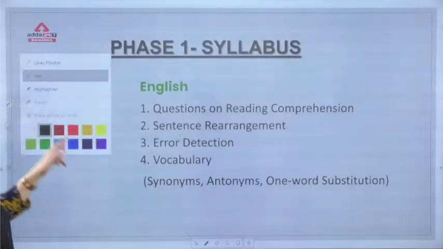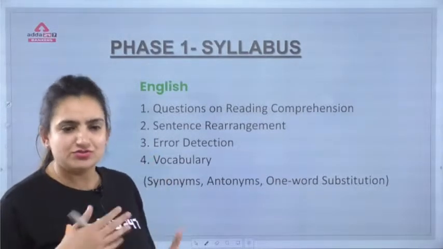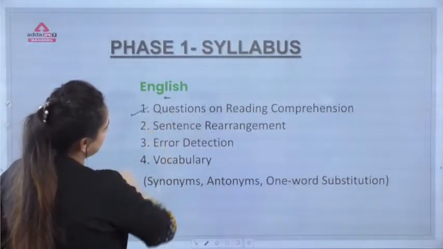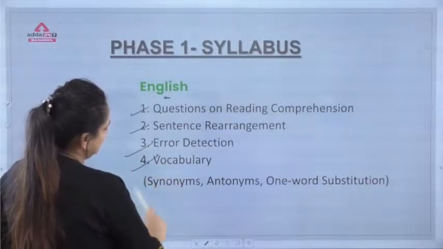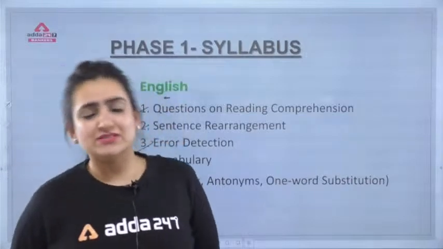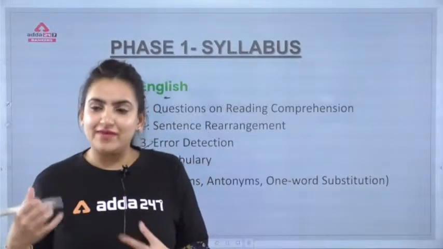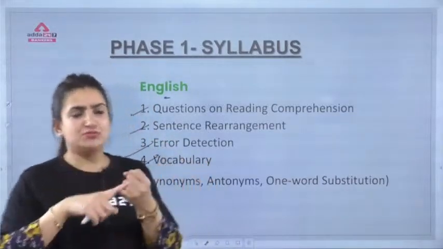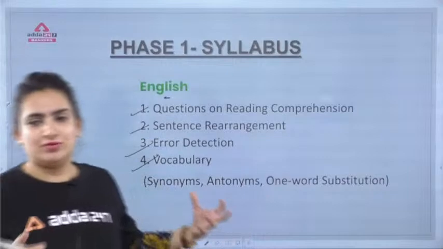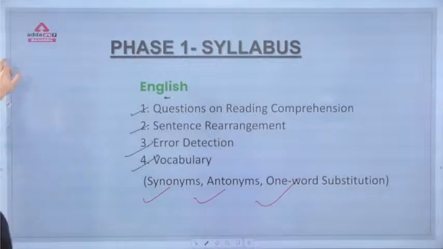Then we discussed the syllabus. This is just a quick revision before we move forward with the trend analysis, since we have already done a session on it. Phase 1 English syllabus takes up questions on reading, sentence rearrangement, error detection, and vocabulary. Vocabulary stands not just for antonyms and synonyms but also one word substitution, clauses, fillers, phrasal verbs, idioms and phrases, but herein we'll be focusing on synonyms, antonyms and one word substitutions.